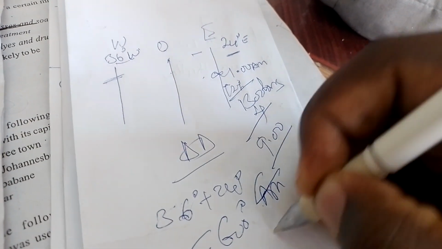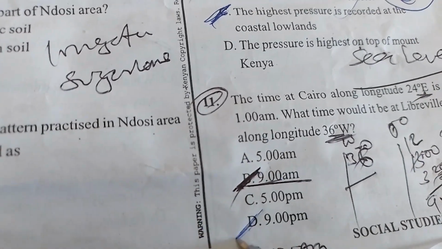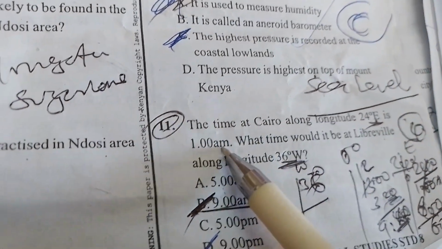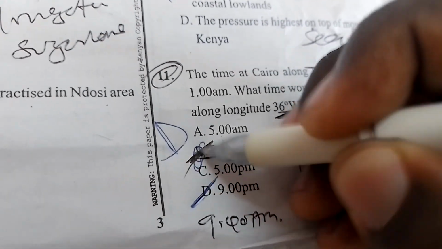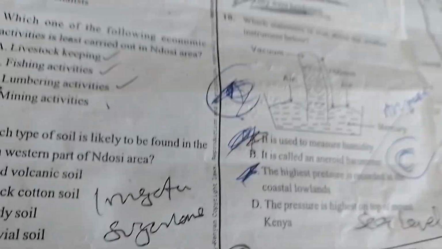So we have gone back to PM. So the answer here is 9 PM. It is 9 PM. Remember it was AM, so we come back to PM. So the answer here is option D, not option B, the way that it has been written here.